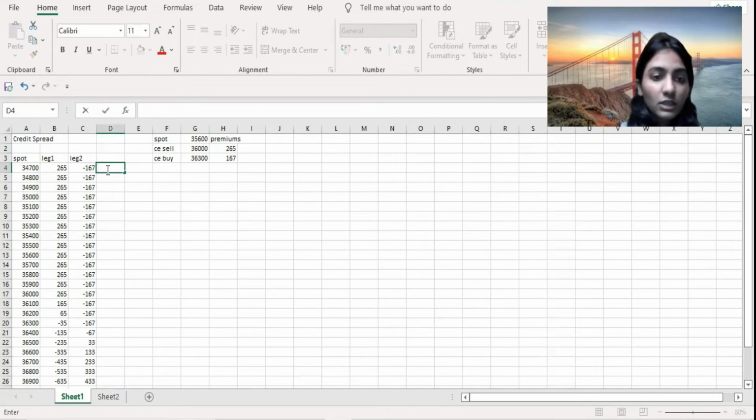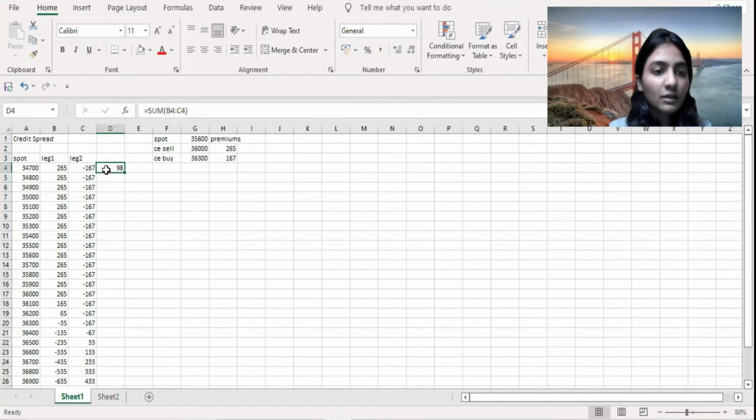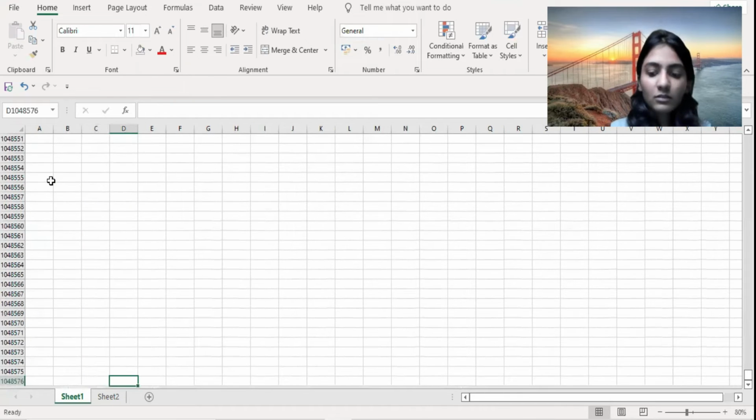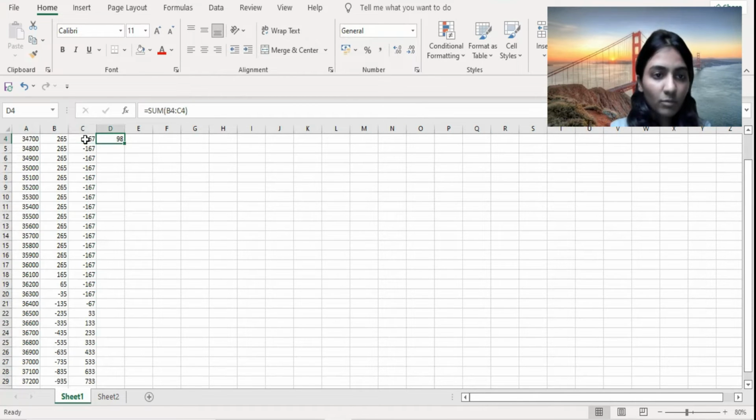Now you need to calculate how much profit or loss you will be incurring from the whole strategy, because you're taking both the legs at the same time. So you can sum this up, and you can bring this down.